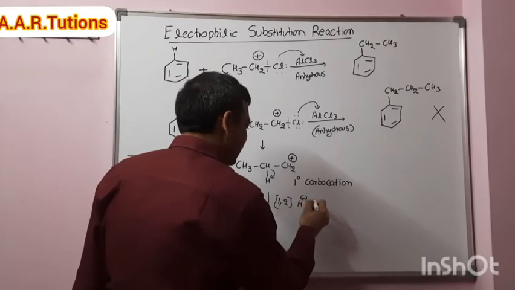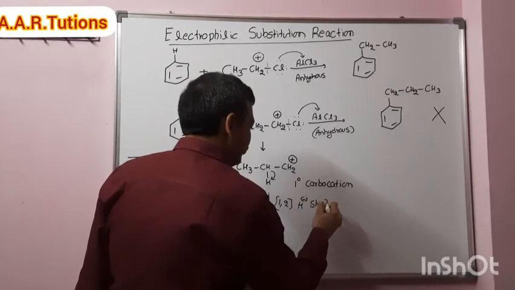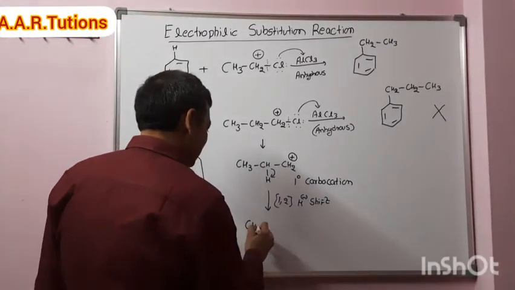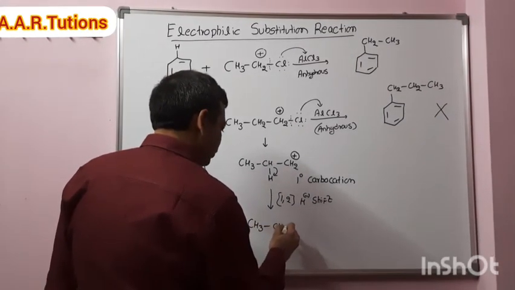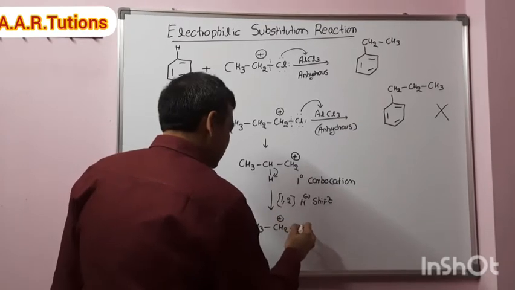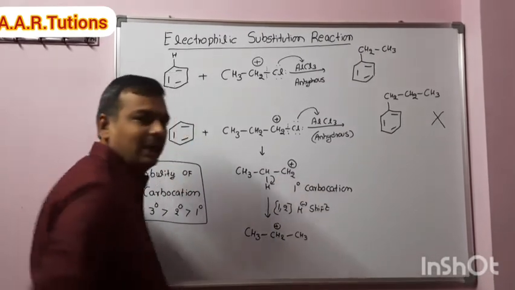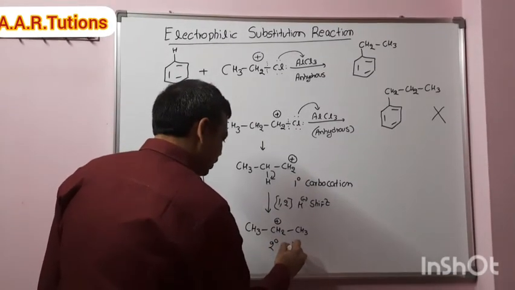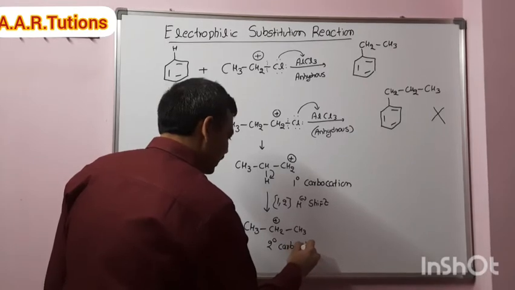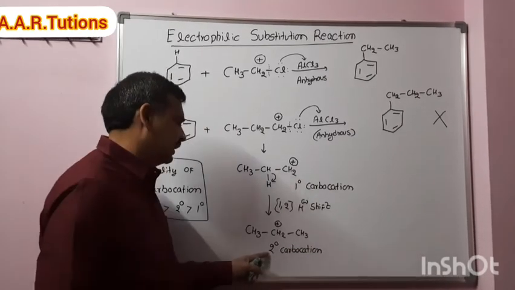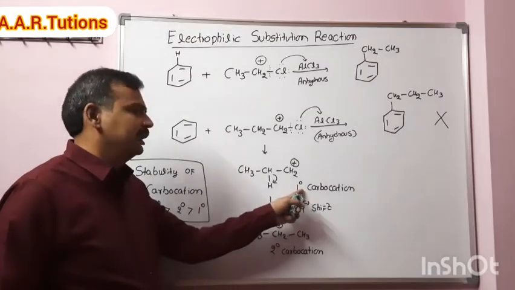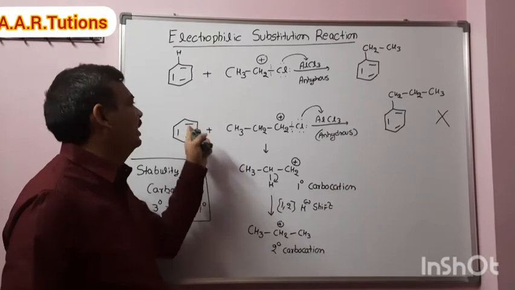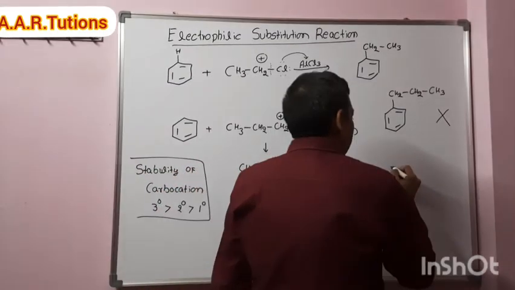After the 1,2 hydride shift, we get CH3CH+CH3. This is a secondary carbocation, which is more stable than the primary carbocation. That's why the secondary carbocation will attack benzene to give this product.